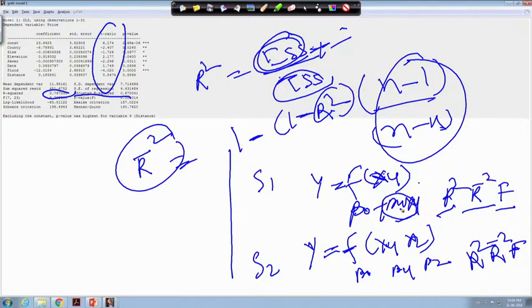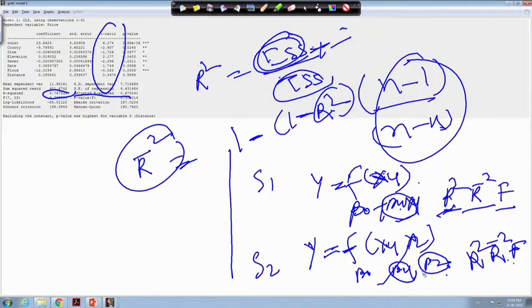Since beta 4 is already statistically significant, here you check whether beta 4 is still statistically significant or not, and whether beta 2 is coming statistically significant or not. If both are significant and r square is improving compared to the first one, because you are adding another variable, r square by default will improve, but what is important is to check whether adjusted r square is increasing compared to the previous one, and f will also be increasing, and f should be statistically significant.